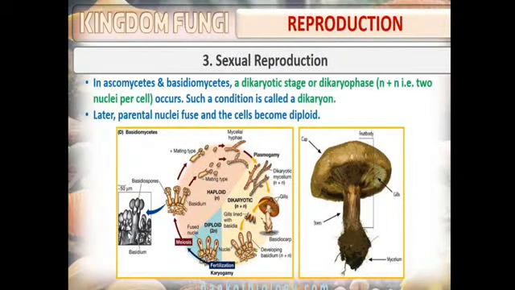This type can be found in ascomycetes and basidiomycetes. N plus N means two nuclei per cell occur, and such a condition is also called dikaryon. Later the parental nuclei fuse and the cell becomes diploid. So that is how sexual reproduction occurs in fungi.